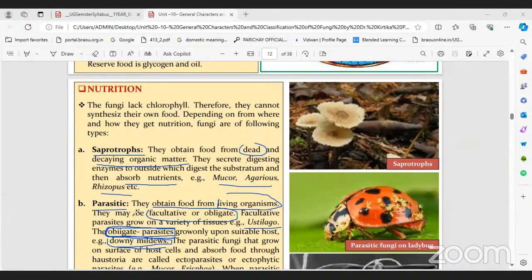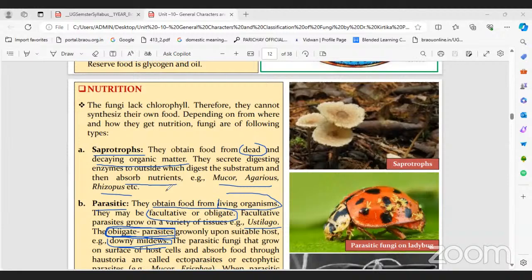And the same goes for saprophytes, also two types: obligate saprophytes and facultative saprophytes. What is a facultative saprophyte? Temporary.